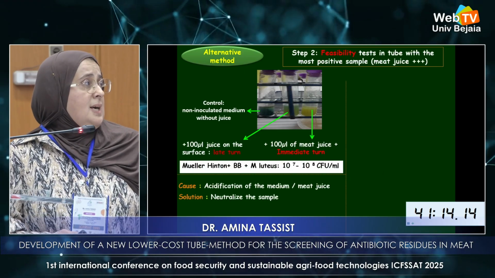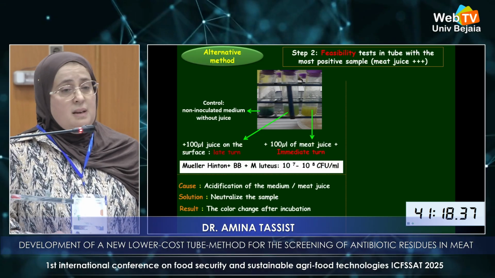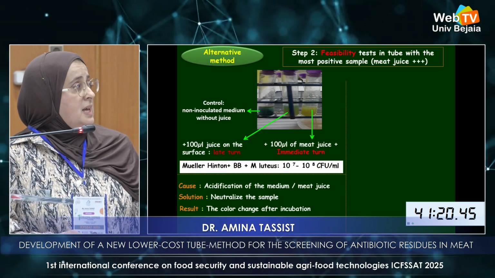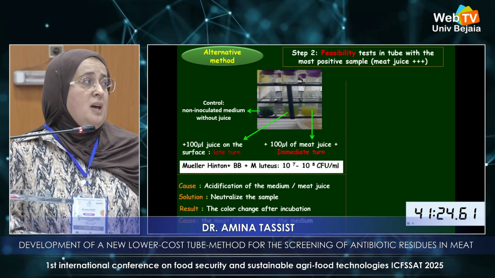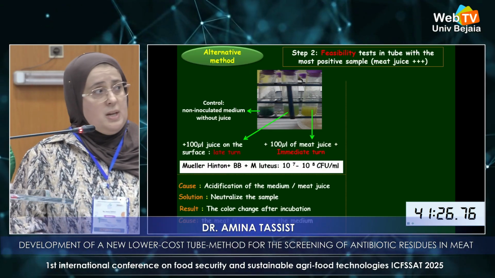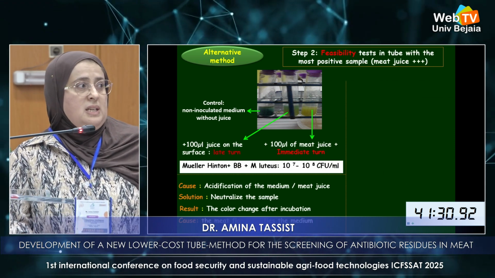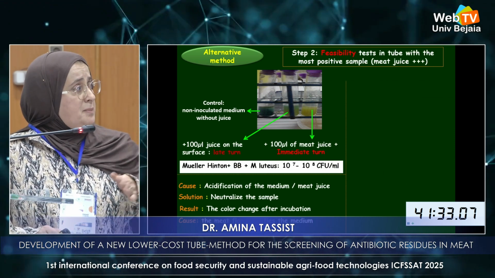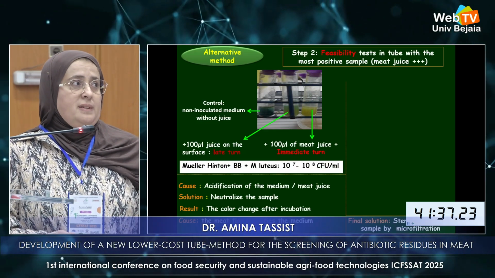When we neutralize this sample, we have the color change, but after incubation. This is due to the multiplication of the meat flora, which acidifies the medium. So the inhibitory effect of our sample appears when we eliminate the meat flora by microfiltration.